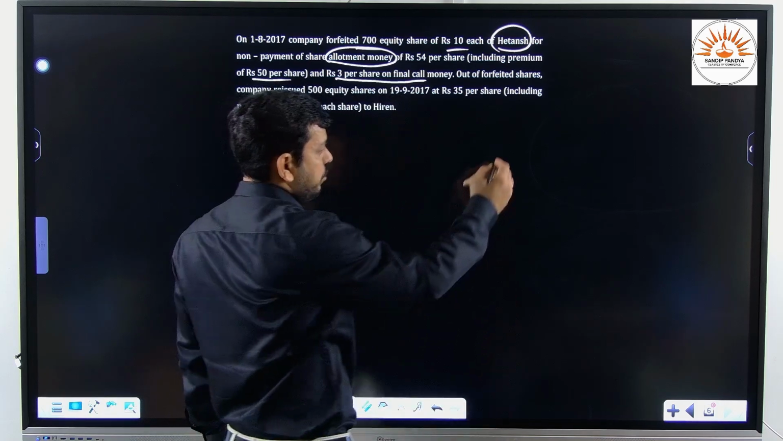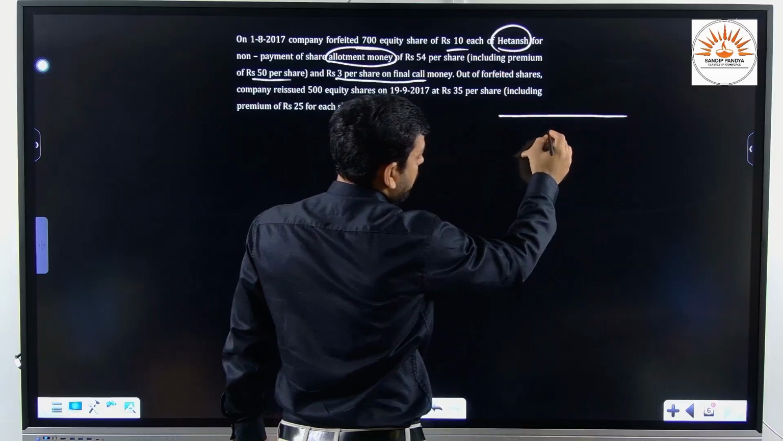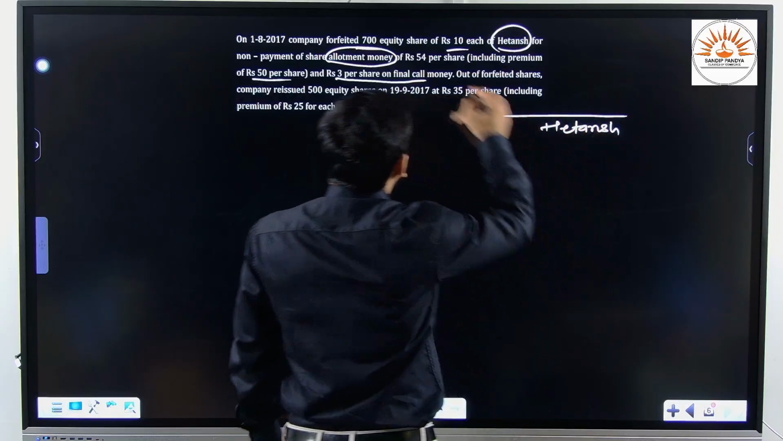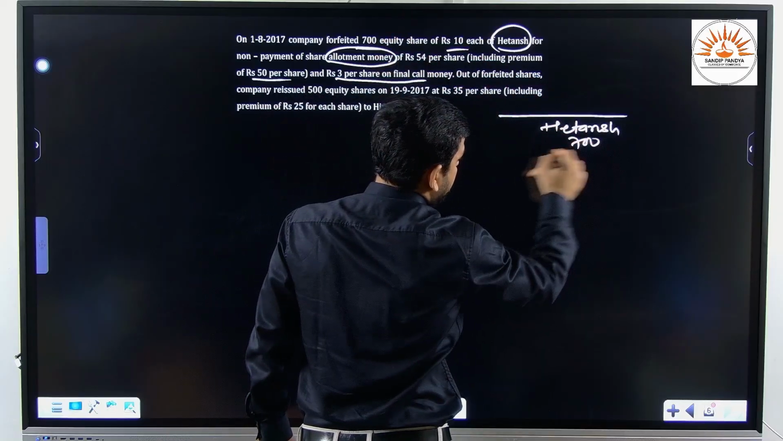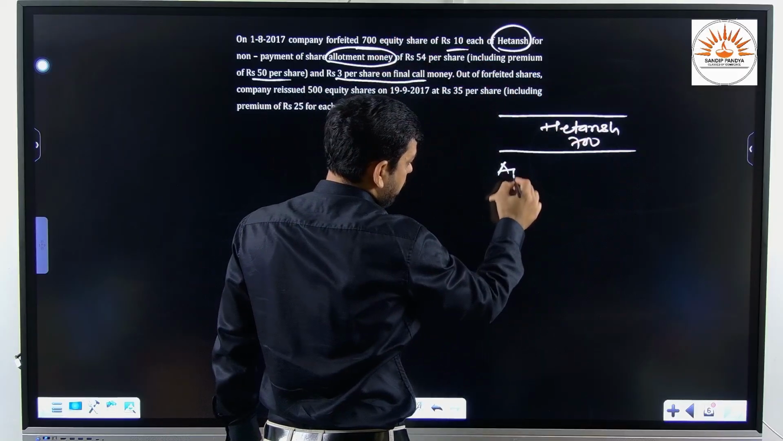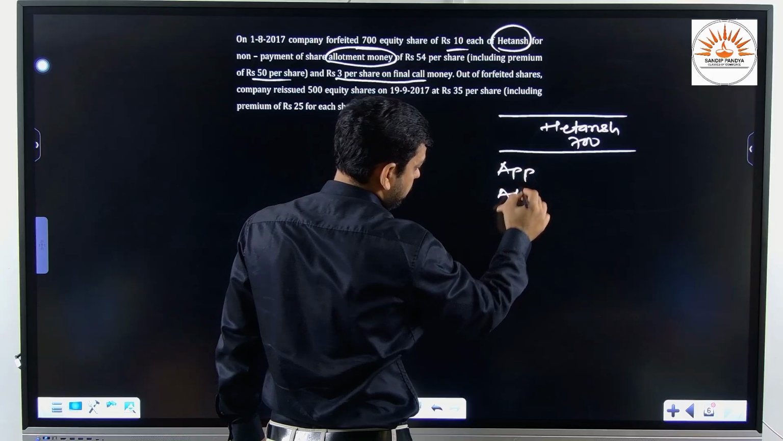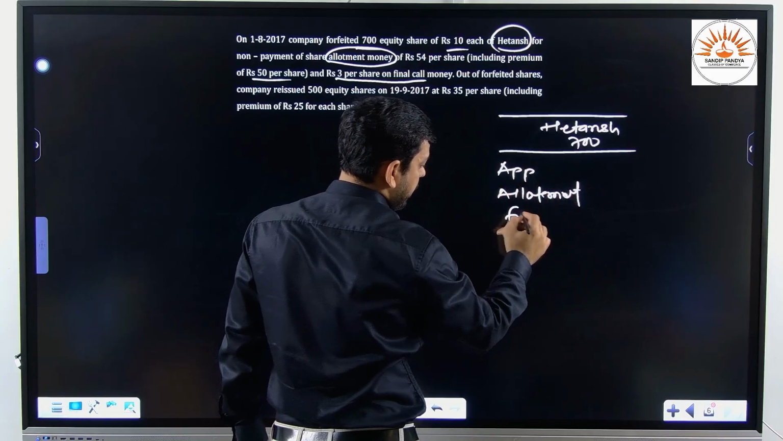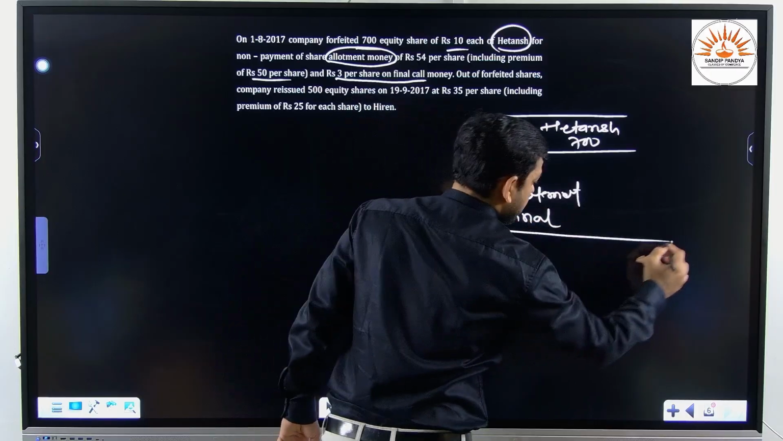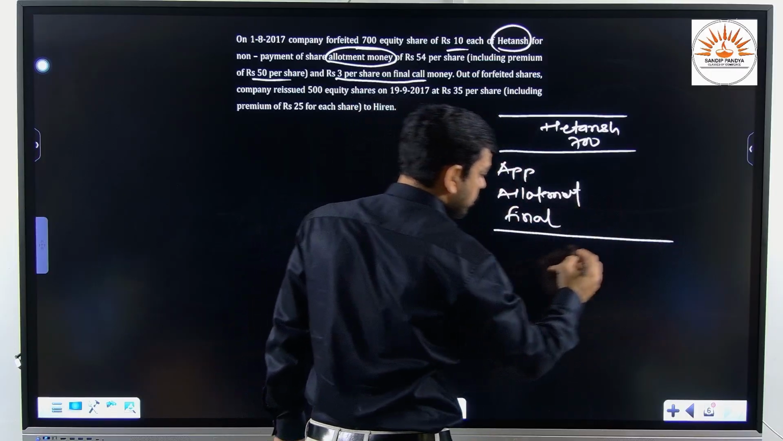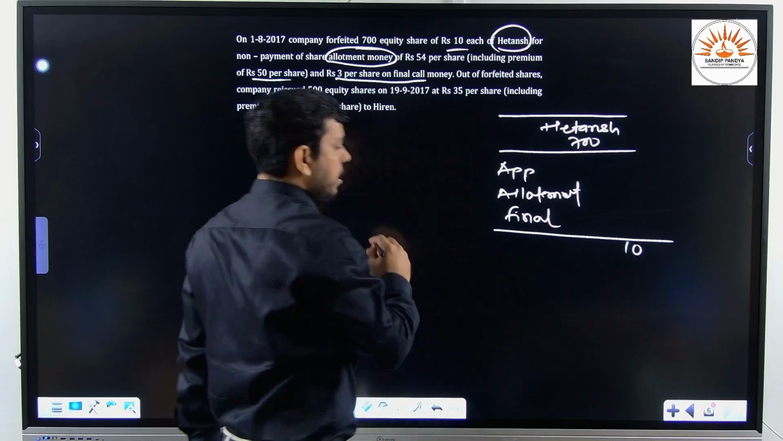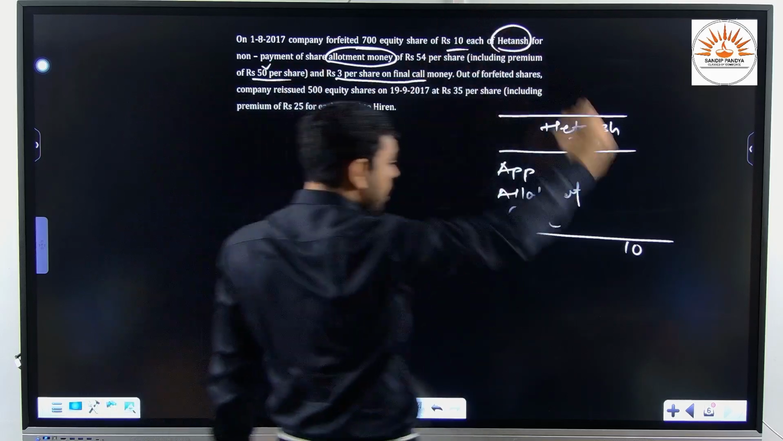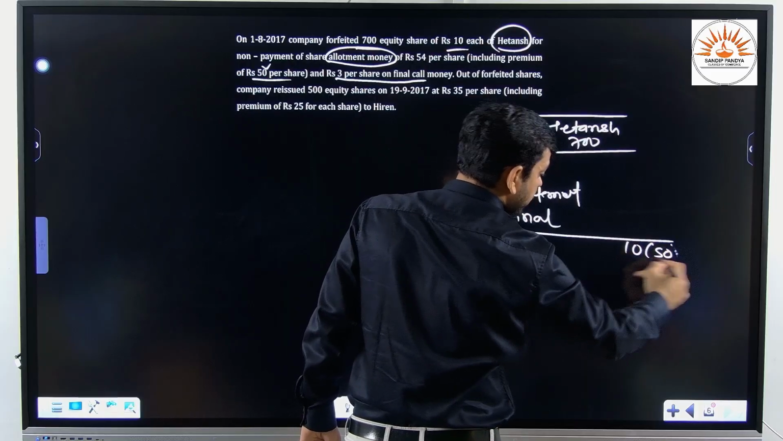So let me show you first of all the calculations. So we shall write here Hathans, where we shall write 700 shares. For the sake of calculation, I am showing you application, allotment money and final call. Sir, in the last video, you had shown us that we shall write here the amount called up. We know these shares were originally issued at a premium of 50.